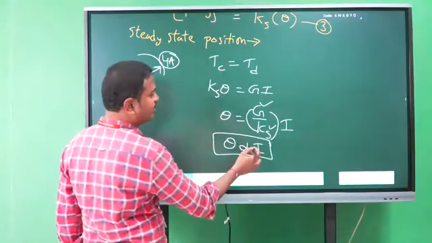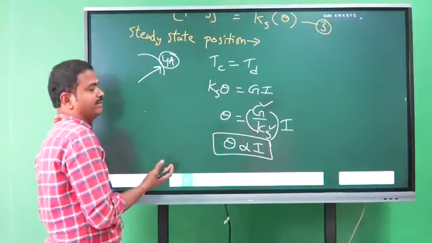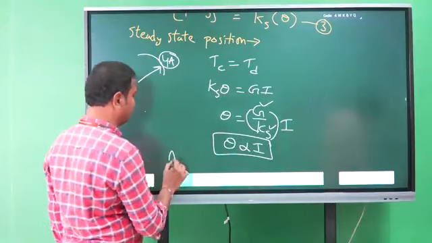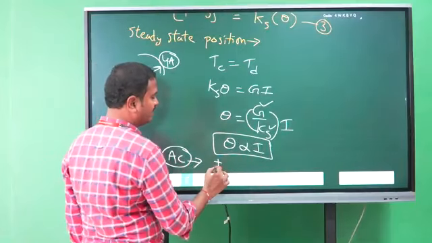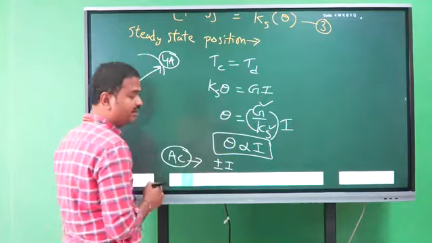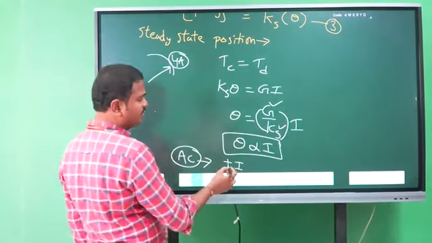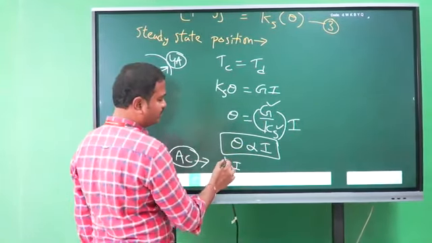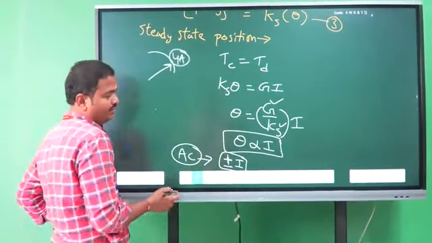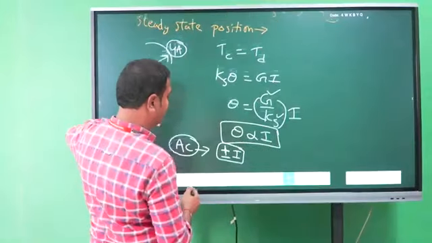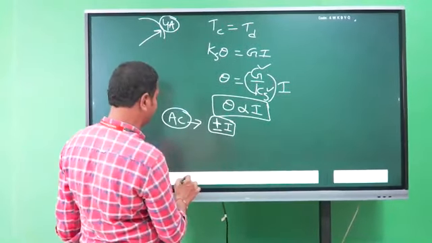So here, if we connect this PMMC instrument to an AC supply, then the positive peak and negative peak are both there for the AC current. So if we consider the average value, then what is the average value for pure AC?